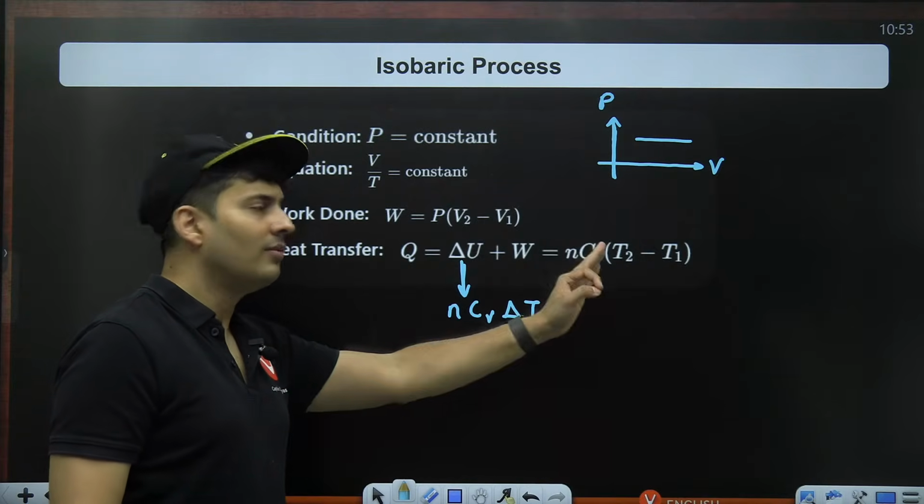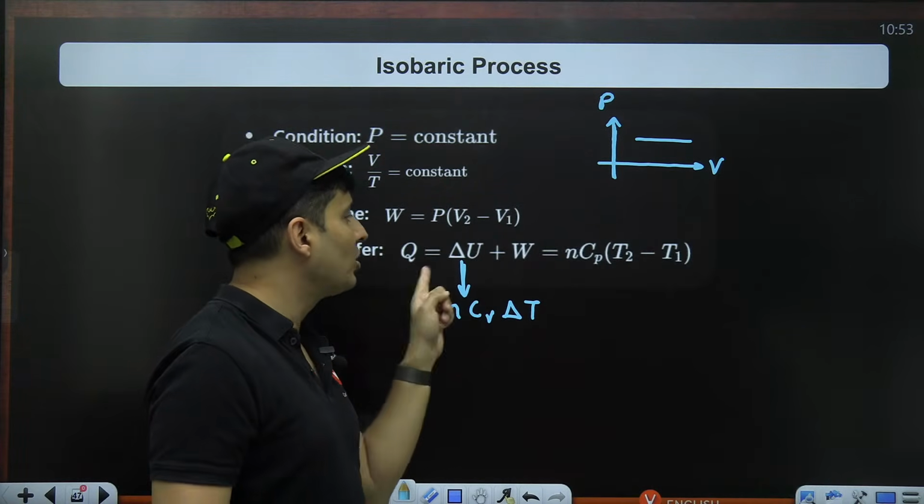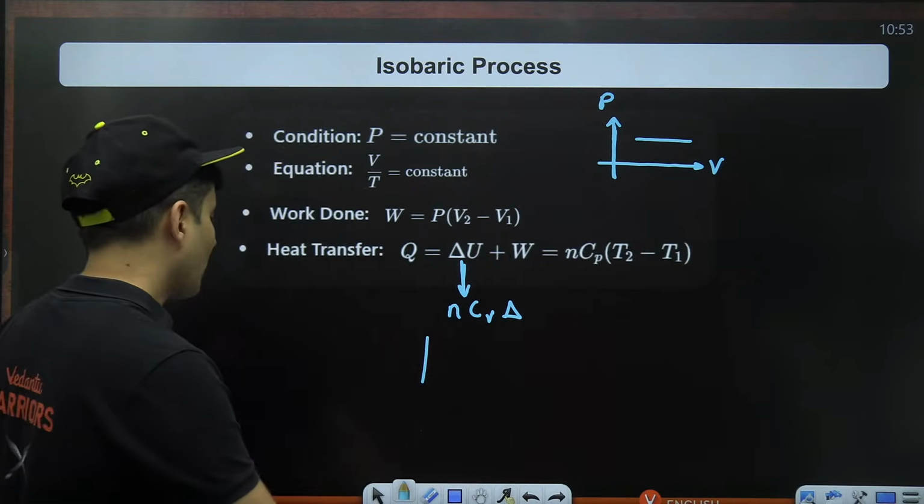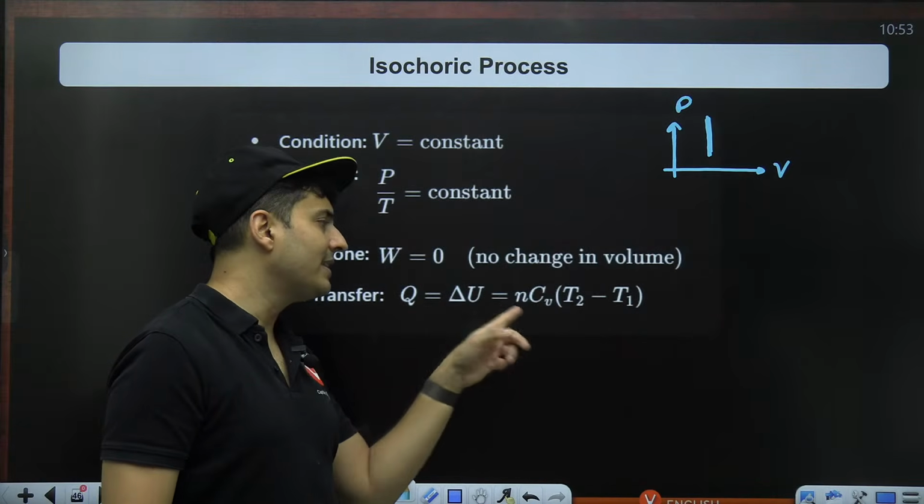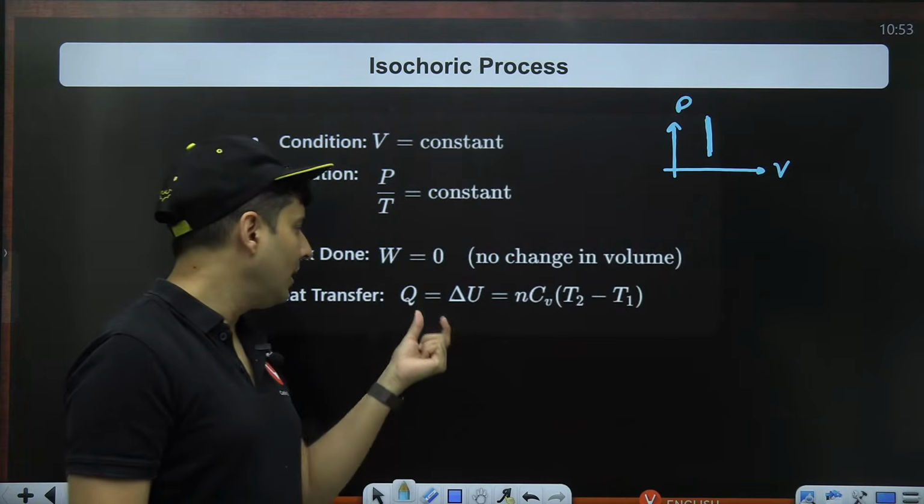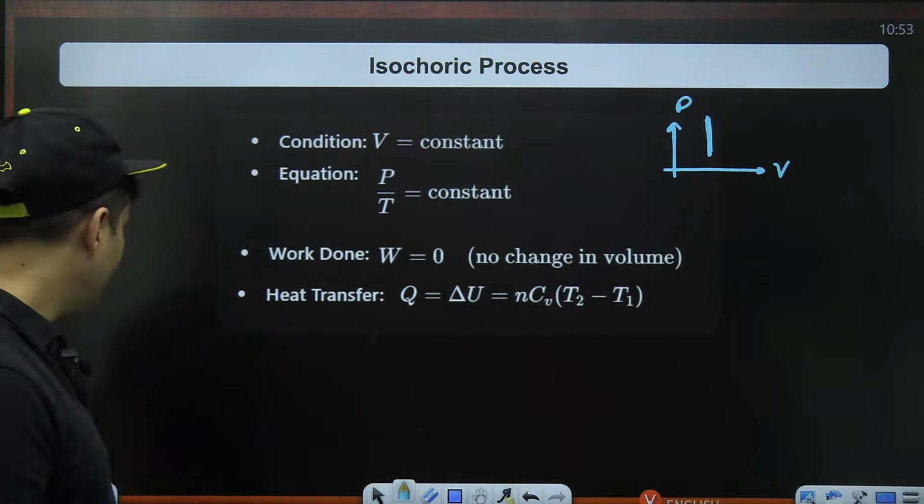But heat will always change depending on the process because this was isobaric. That's why it became Cp. If you see the previous one, in the previous one, Q became nCv delta T. Coincidentally, Q and delta U became similar. Okay, keep that in mind.